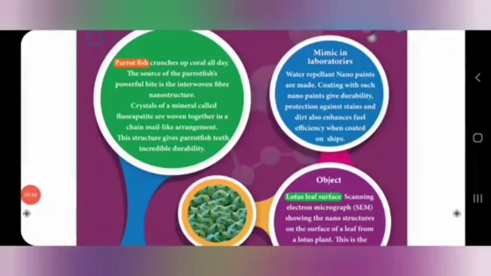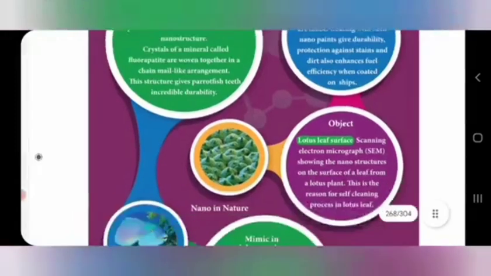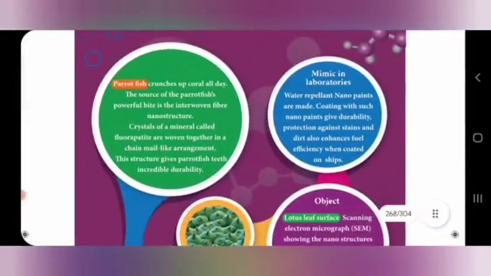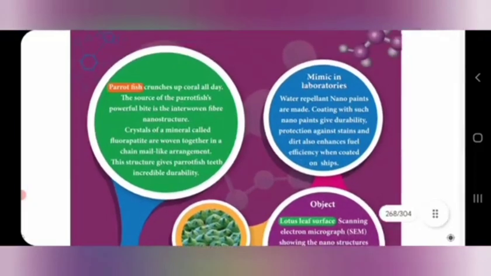Two more examples are given on the next page. One is the parrotfish. Its teeth also contain nanostructures, because it always crushes coral, which is a very strong calcium deposition. The fish teeth are able to bite all the corals because of the nanostructures, the small crystals of minerals present in the teeth.